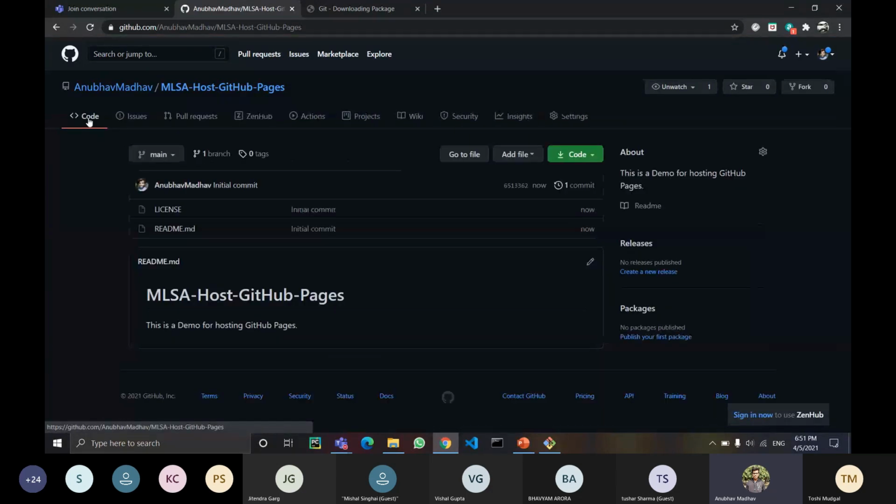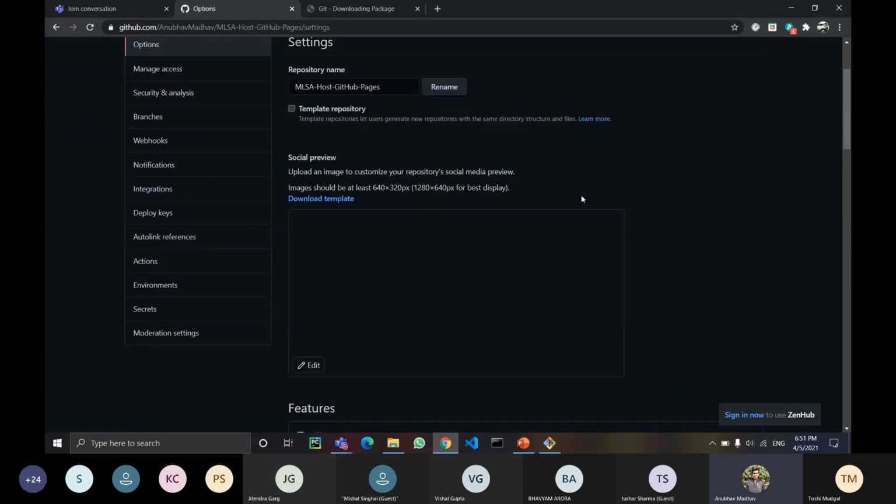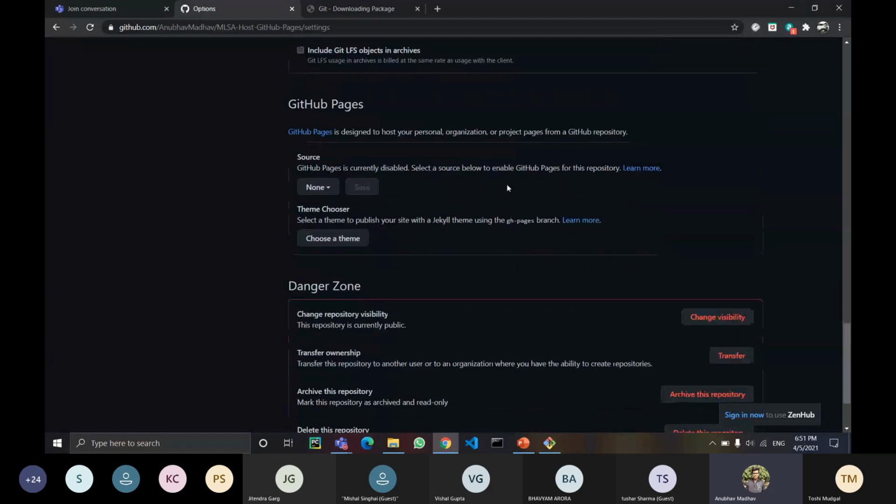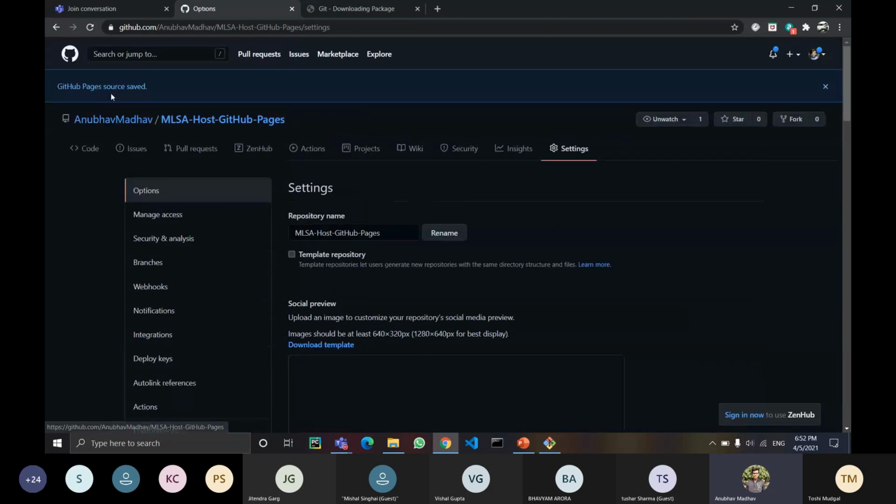But before going for the coding part, I'm supposed to make some changes to my repository. I will allow GitHub Pages to take control over my repository so that they can host whatever code is in my repository. For that, I will go to the settings of my repository, scroll down, and in the GitHub Pages section, I will select the main branch and the root directory, and then click on save. See, it says GitHub Pages source saved.